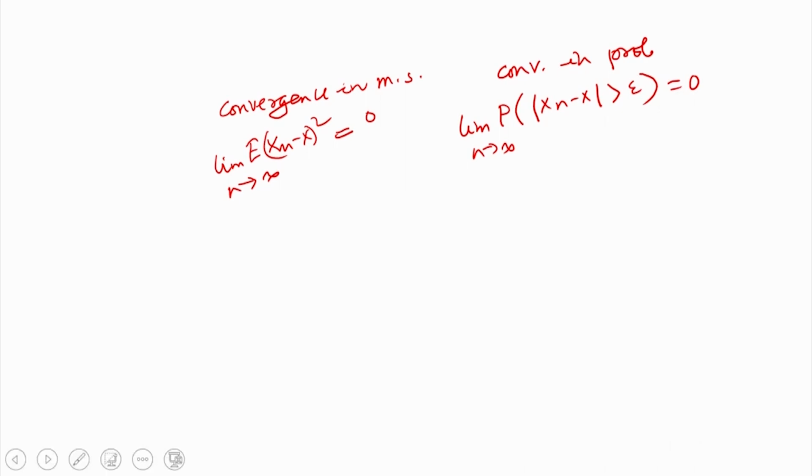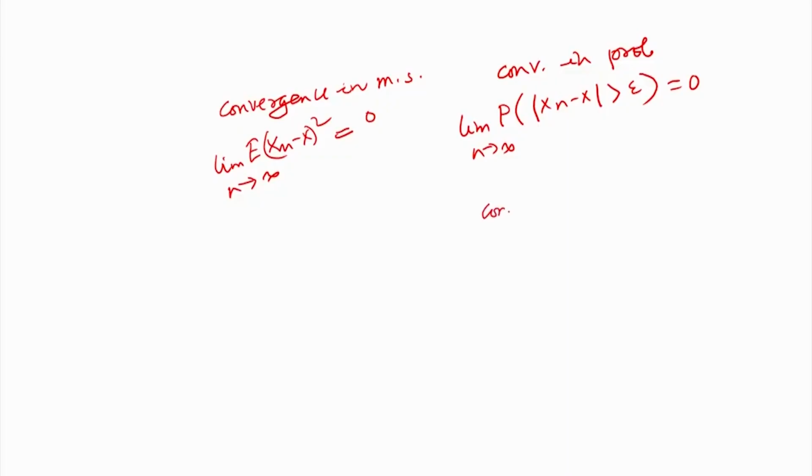And there is the implication result we have shown: MS convergence will always imply convergence in probability.